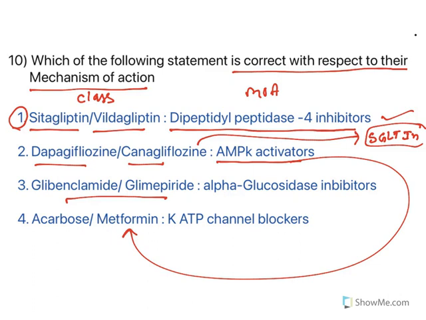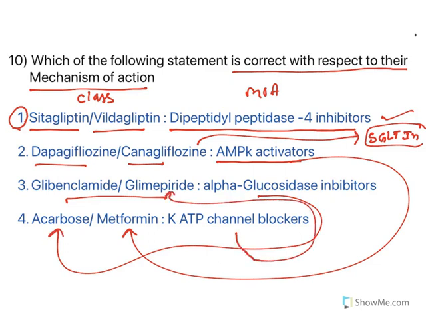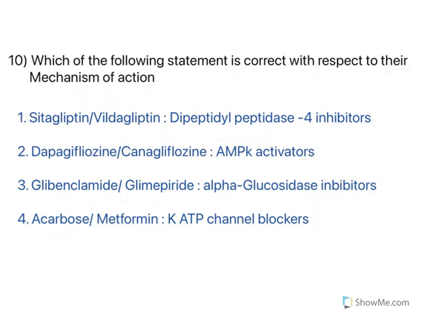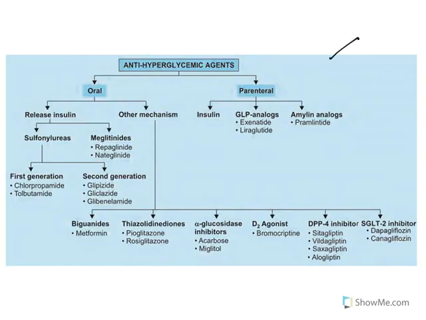Glibenclamide, glimepiride, the sulfonylureas, they are insulin secretagogues. The alpha glucosidase inhibitor is in fact acarbose. So wrongly paired. Potassium channel blocker is this one in fact. So all of them are wrong except the first one. So the correctly paired one is this one. Again, if you understand the classification, you can easily write down the answer.